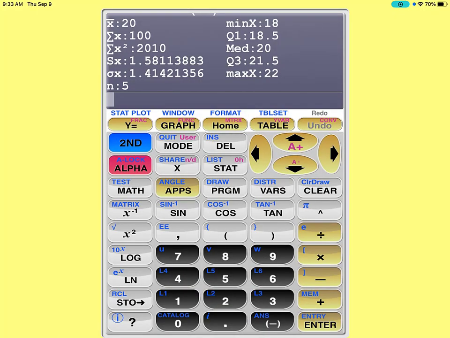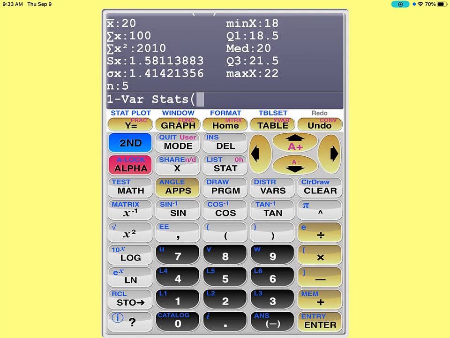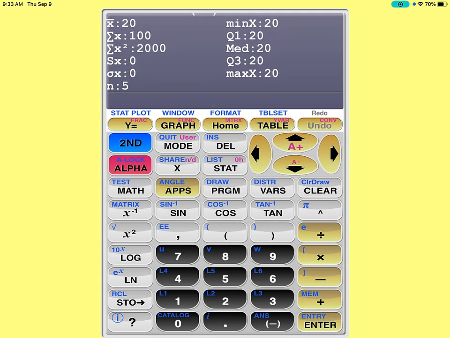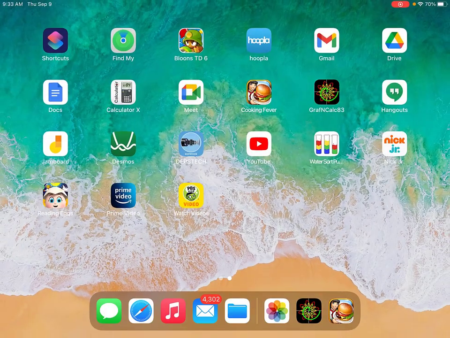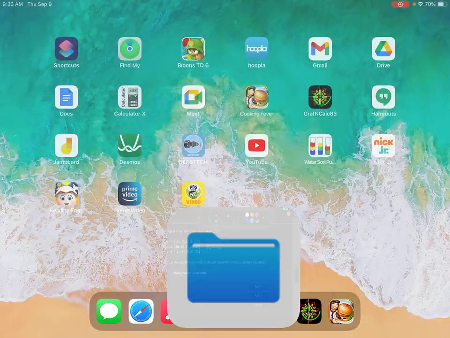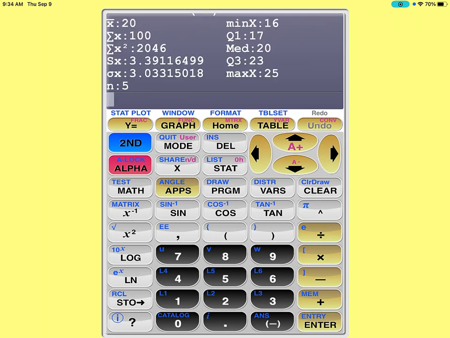Okay, let's go to the other one. Stat, calc, 1-Var Stats, and then you need to tell it where you're getting your list from. Another way to get L2 is just pressing second, stat, and then the names of the lists are there. So I can just press L2, and then, ooh, look at my standard deviation there for the population is 0. We'll talk about that in a second. Okay, and then the last one, same thing. Stat, calc, 1-Var Stats, second, 3 gives me L3. And press enter, and then 3.03.